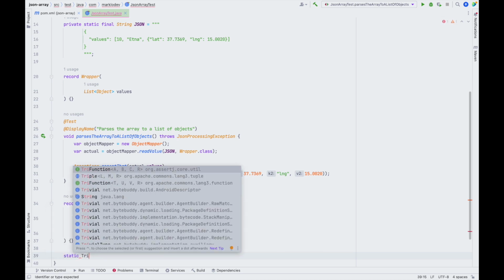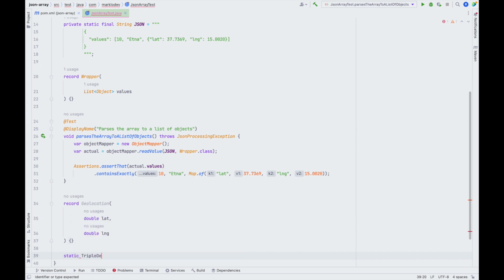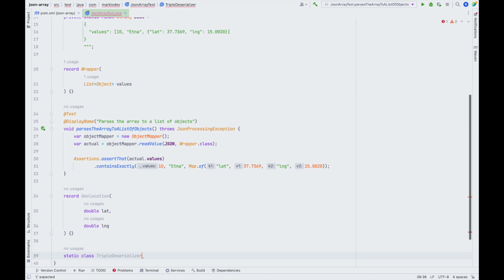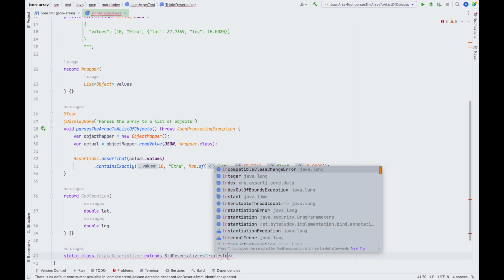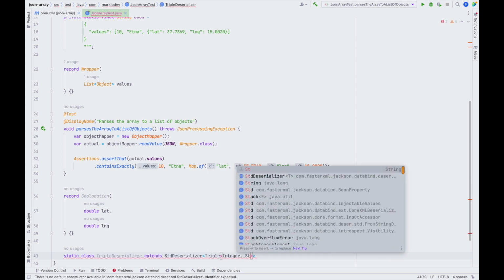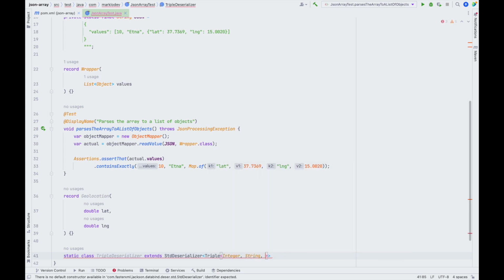We will call this a triple deserializer. And we need to extend the standard deserializer from JSON. And here we need to pass in the type. So we will just use the triple of an integer and a string and our geolocation.